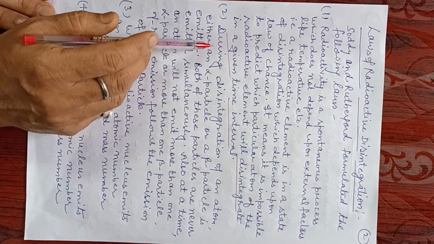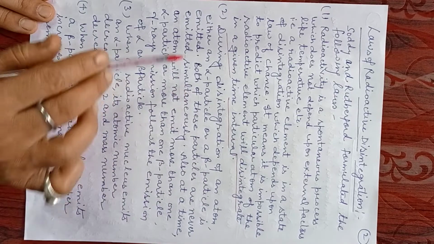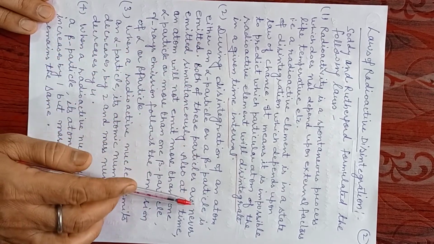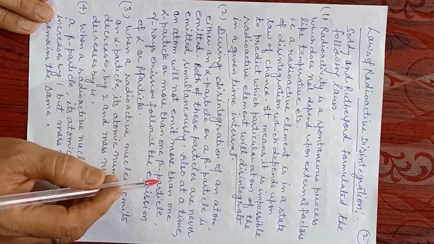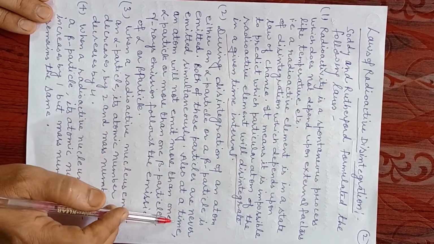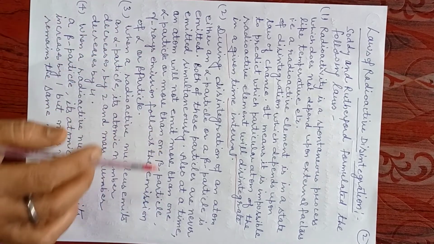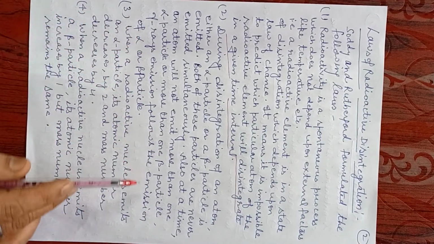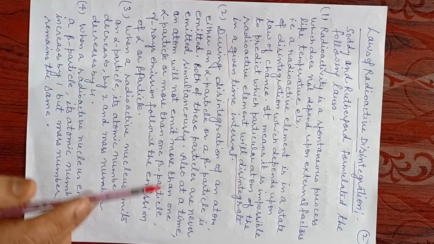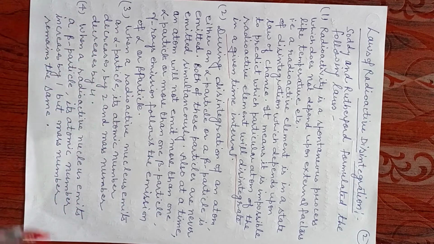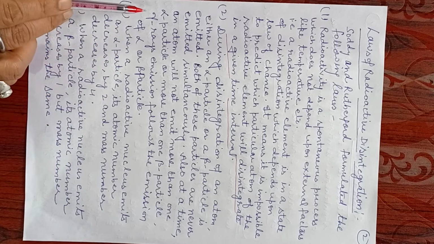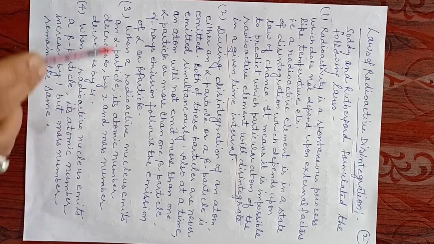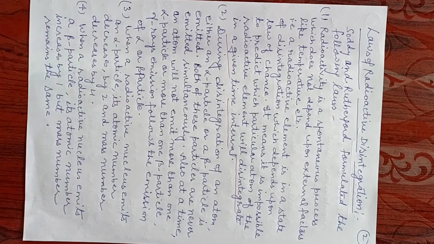Number two, regarding disintegration of an atom, either an alpha particle or a beta particle is emitted. Both these particles are never emitted simultaneously. Also, at a time, an atom will not emit more than one alpha particle or more than one beta particle. It means at one time one alpha particle is emitted or one beta particle is emitted. Two alpha particles or two beta particles cannot be emitted simultaneously, whereas gamma ray emission follows the emission of an alpha or beta particle.